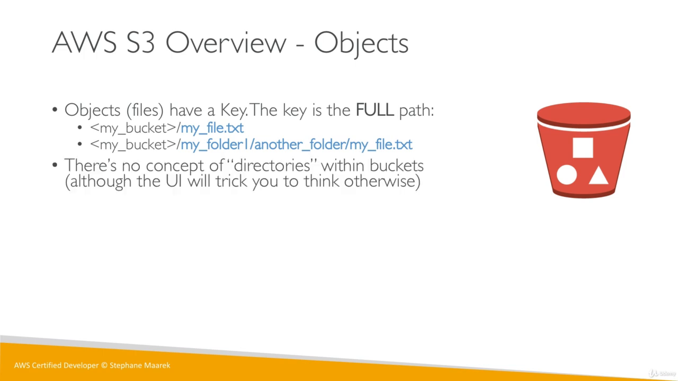So there's no concept of directories within buckets, but the UI of Amazon S3 will trick you into thinking otherwise. But just so you know, there's no concept of directories. There's just a very, very long key name. And it's okay for key names to have slashes.